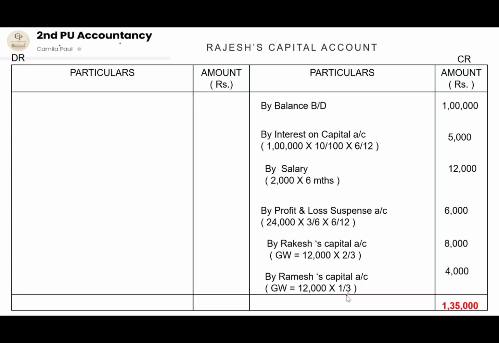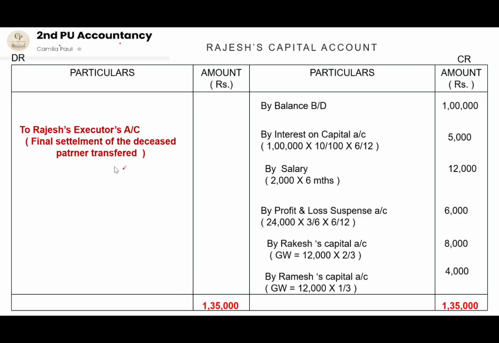So the final settlement which the executor of Rajesh will receive will be written as to Rajesh's executor's account. So it will be transferred to the executor. So on behalf of the deceased partner, the executor has to receive the settlement. So it will be transferred to the executor's account, 1,35,000. So here there will be no balance brought down.